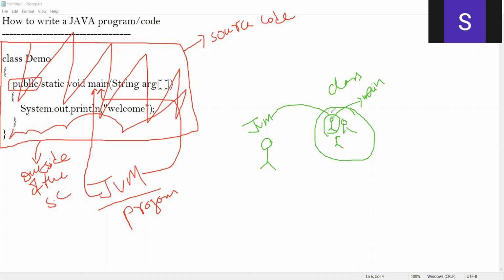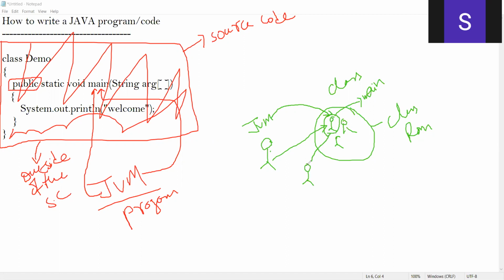It has to call this main method. Now, how can this person call? He is inside the classroom. If he's inside the classroom, how can I call him? I can't call him because he's inside the classroom, right? So in order to call this person, this person has to come out of the classroom.